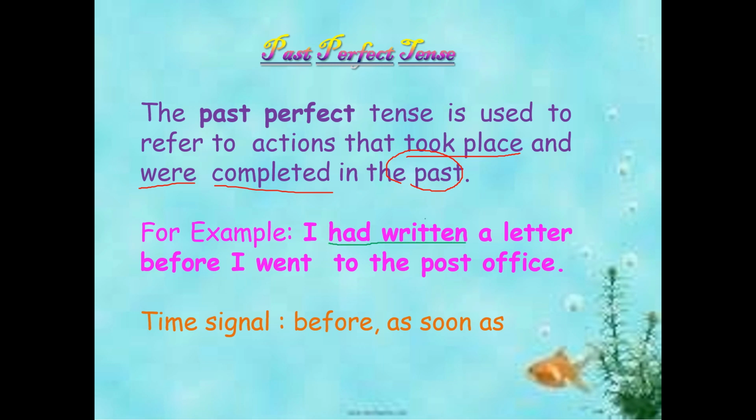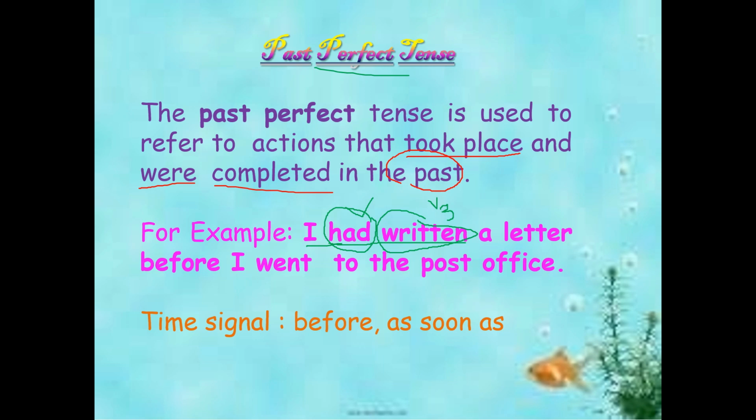I told you V3 form should come with the perfect tense. It is V3 form. But before the V3 form, what is there here? Had. Whether the subject is singular or plural, whatever the subject is, only had will come. It is the best. No confusion at all here. No singular subject, no plural subject, no have or has. Don't have any confusion. Whether the singular subject or the plural subject, you have only had. And V3 form: write, wrote, written.